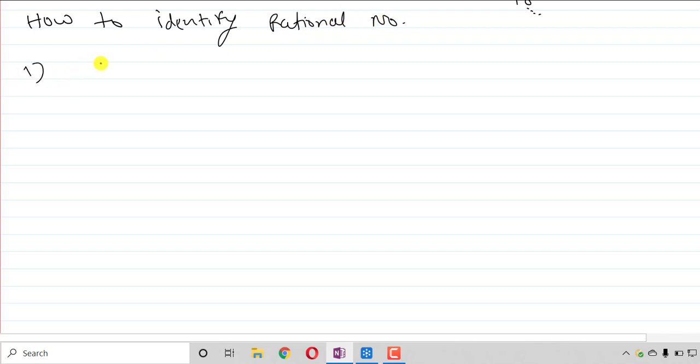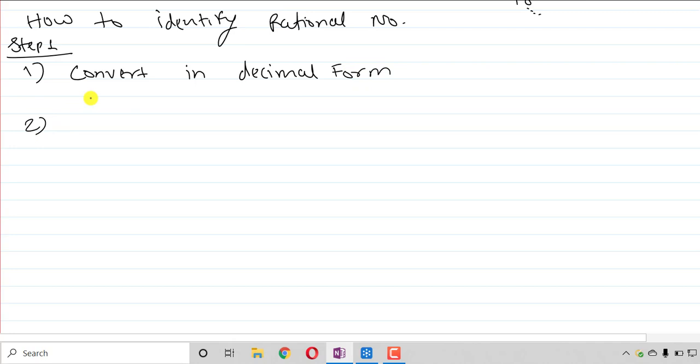So you have to remember how to identify a rational number. I will write the steps here. First step is convert it into decimal form.